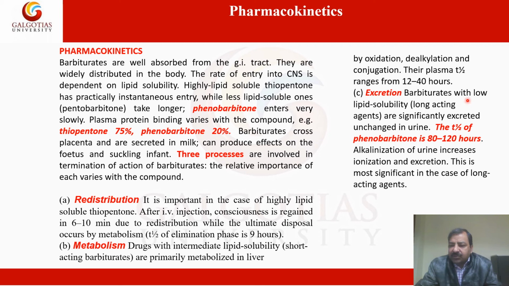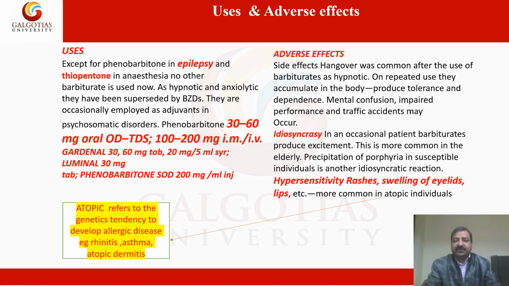The barbiturates with low lipid solubility, the long-acting agents, are significantly excreted unchanged in the urine. The half-life of phenobarbital is 80 to 120 hours. Alkalinization of the urine increases excretion. This is most significant in the case of the long-acting agents.